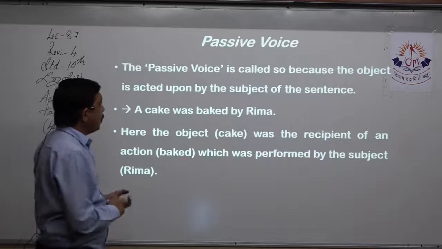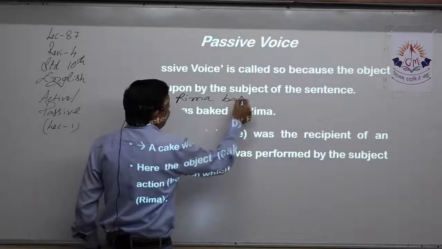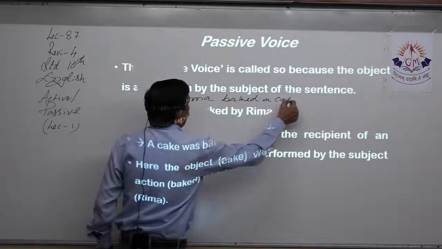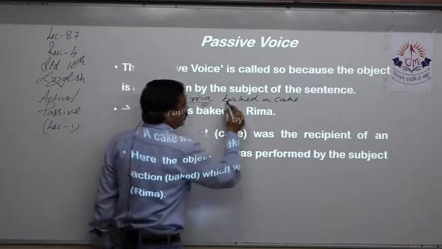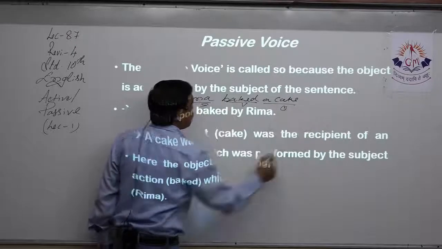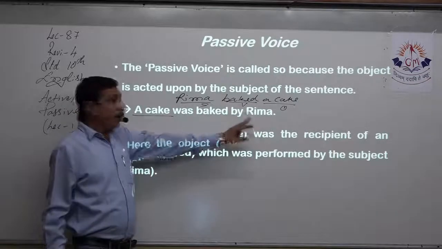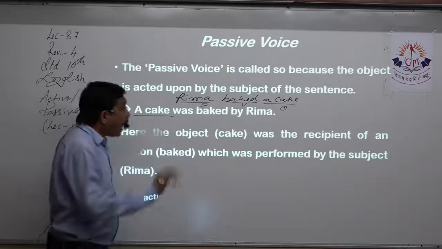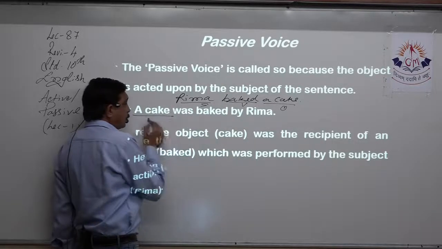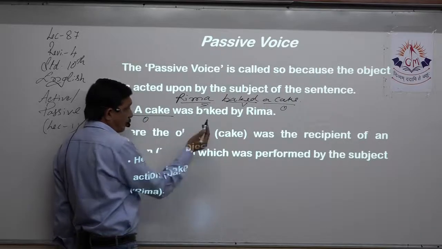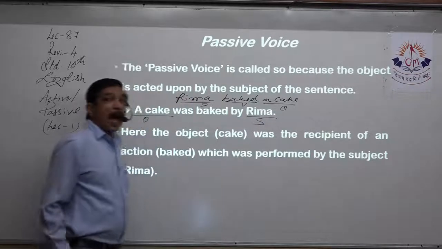A cake was baked by Rima. Rima baked a cake. So this is subject, this is verb, this is object. I bring the object to the front. A cake baked by Rima, was baked by whom? By Rima. So I brought the verb to the front, object to the front. Now this becomes the object. We brought the object to the front. Rima was the subject. We put it after the verb.